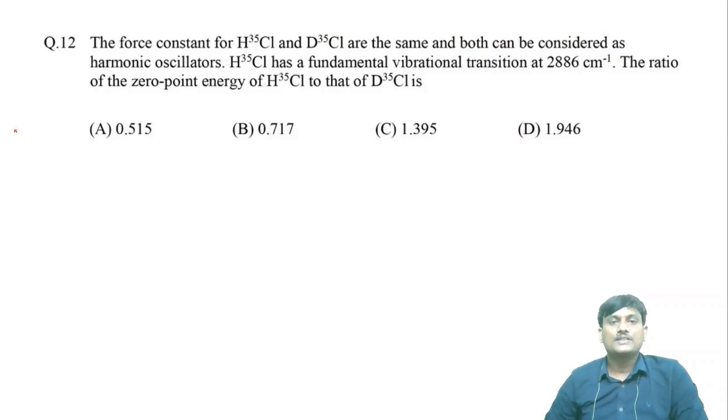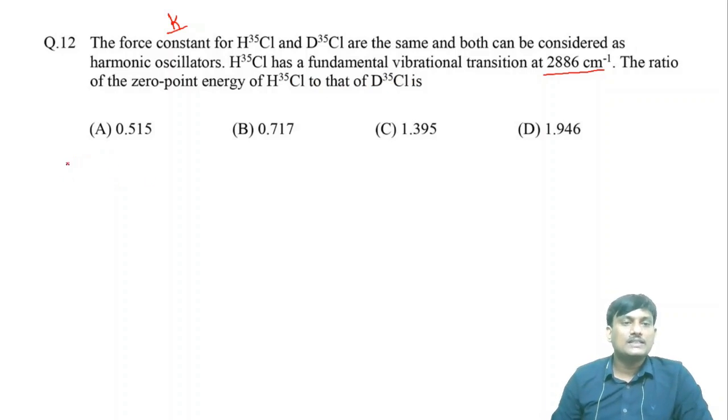The force constant for H35Cl and D35Cl are the same. Force constant k is the same, and both can be considered as harmonic oscillators. H35Cl has a fundamental vibrational transition at 2886 cm inverse. The ratio of the zero point energy of H35Cl to that of D35Cl is.